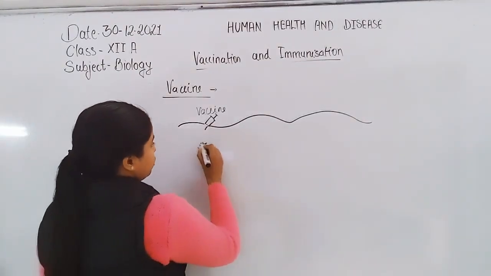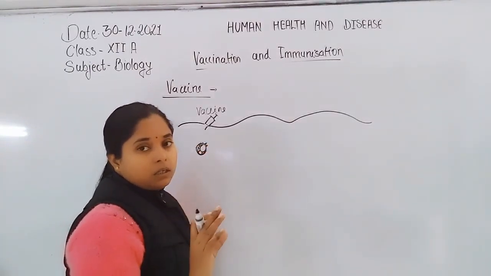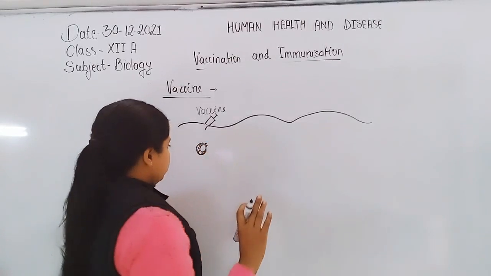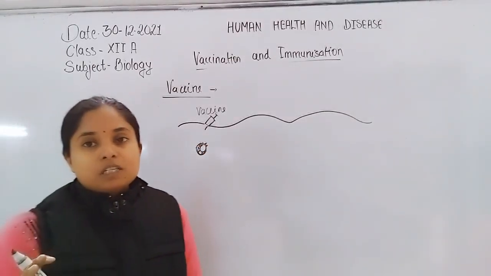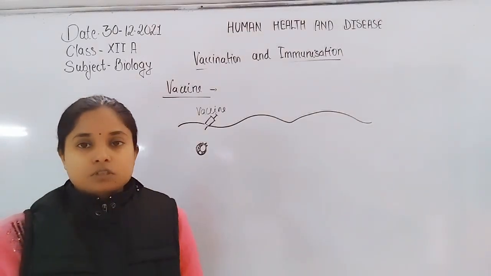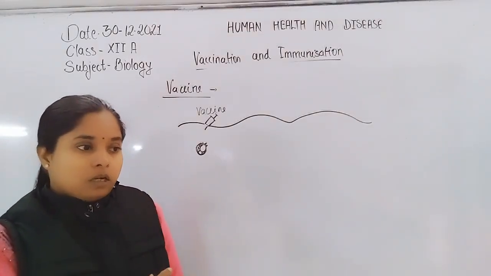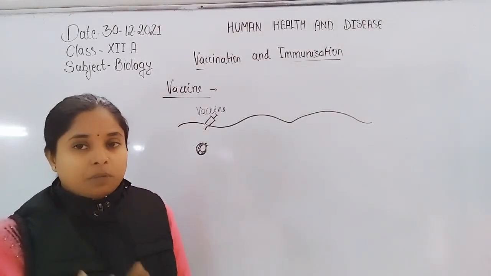But the protein code of this microorganism also shows our immune system that this particular microorganism exists in the environment or may cause disease.